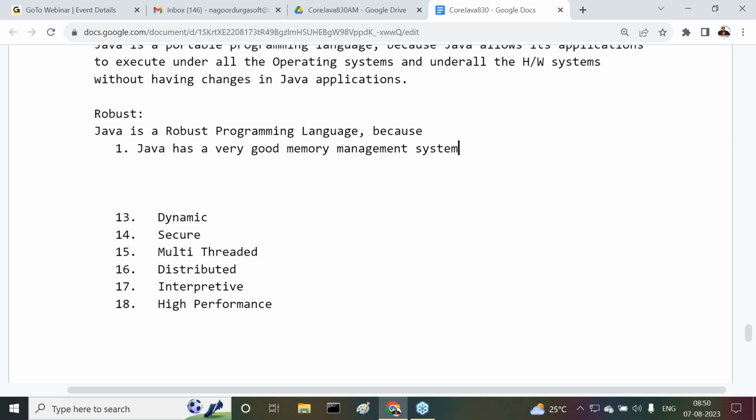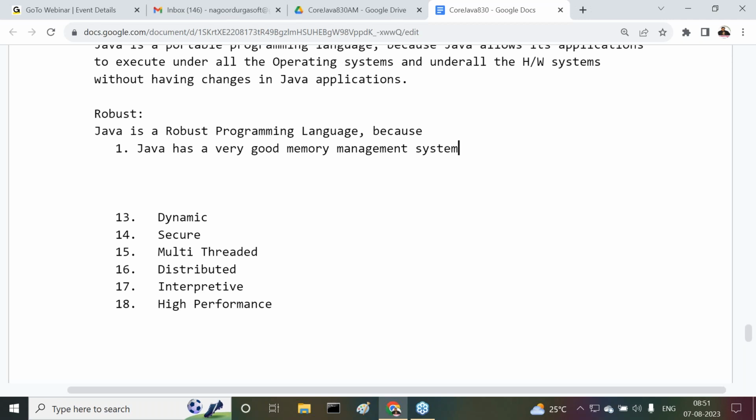If your application requires an object, the heap memory management system is ready to create an object. If your application doesn't require an object, it is ready to deallocate memory for the objects. It can both allocate and deallocate. But at what time is this entire allocation and deallocation going on? Not at compilation time, but at runtime. No memory wastage. As per the requirement only, memory will be allocated. Please remember this.